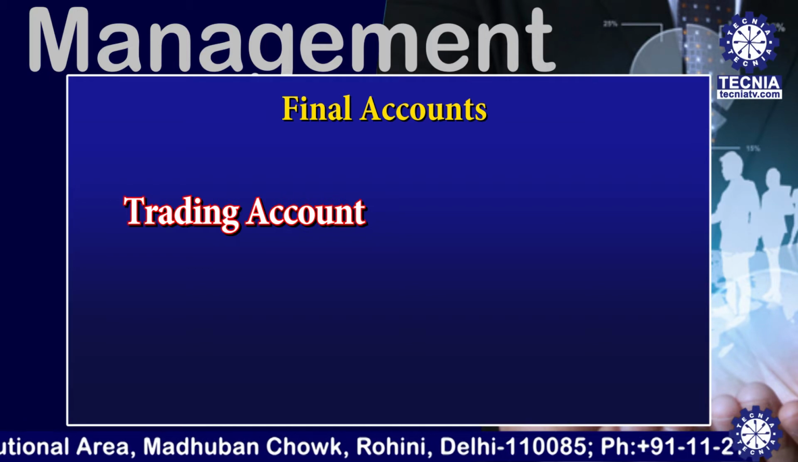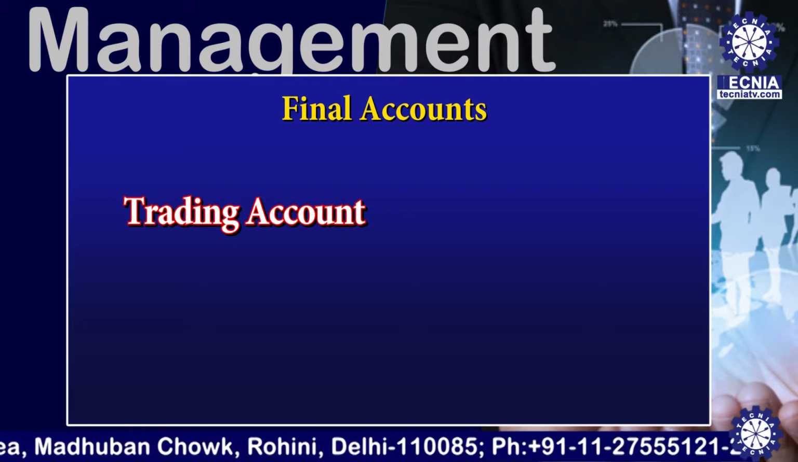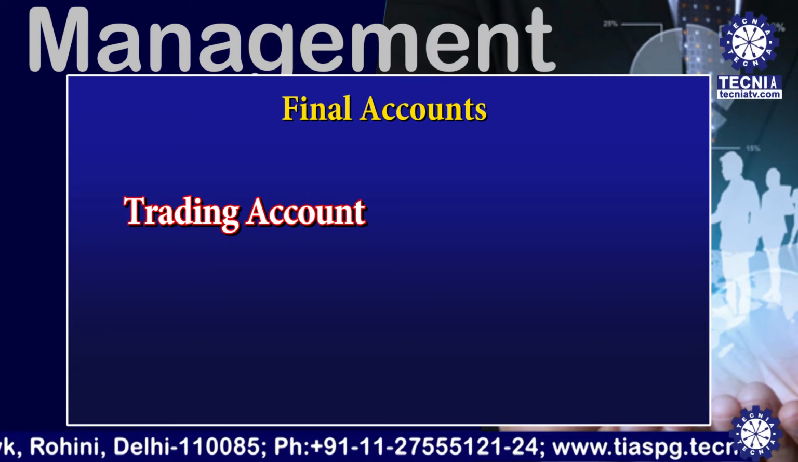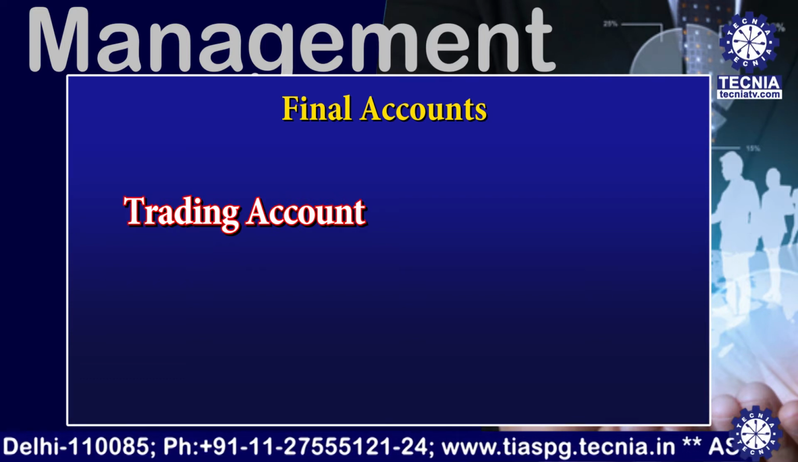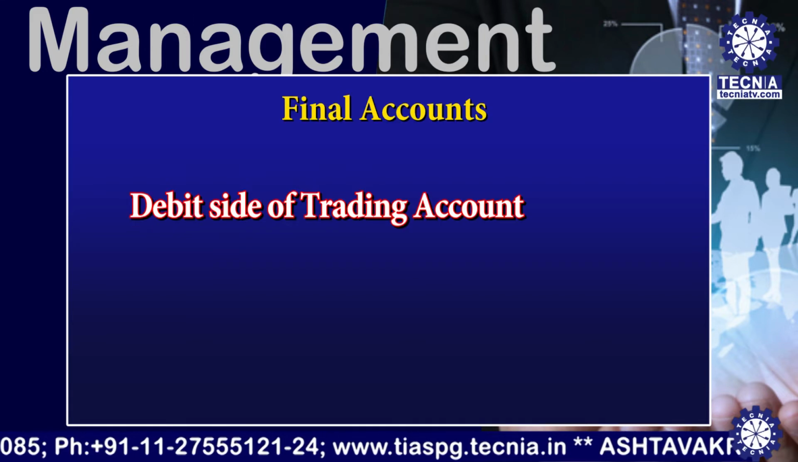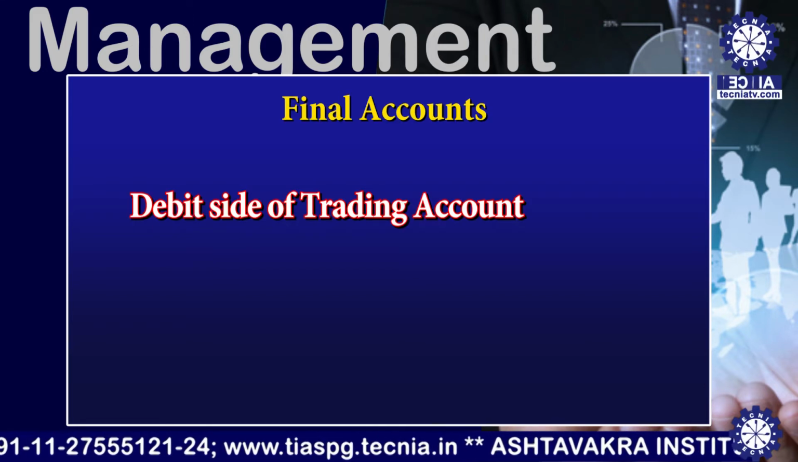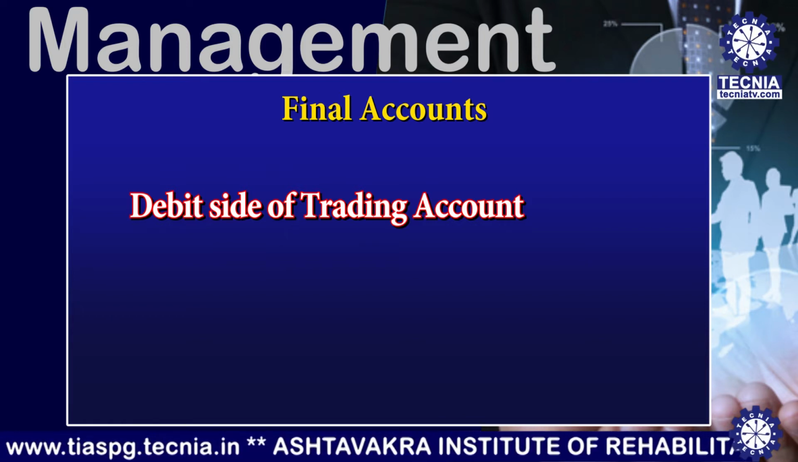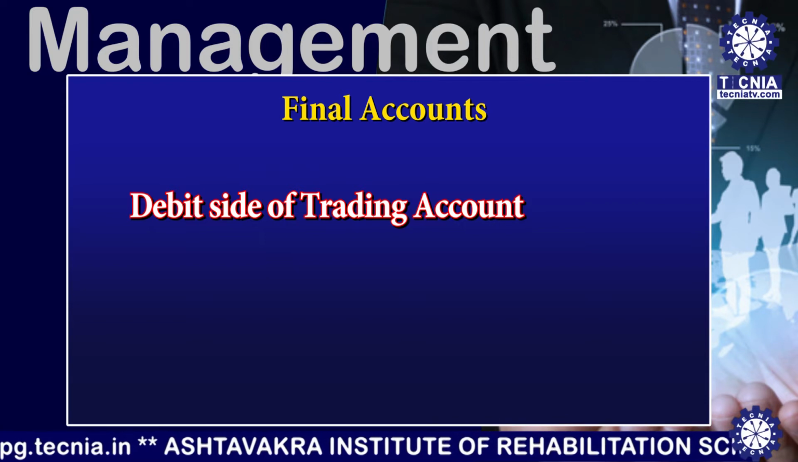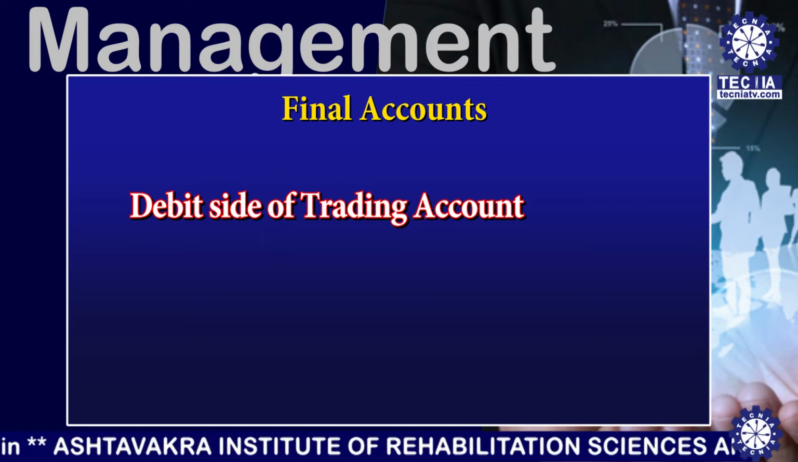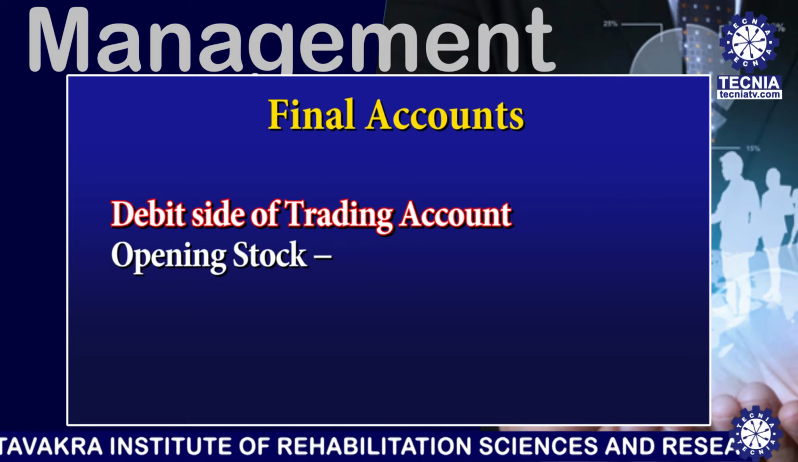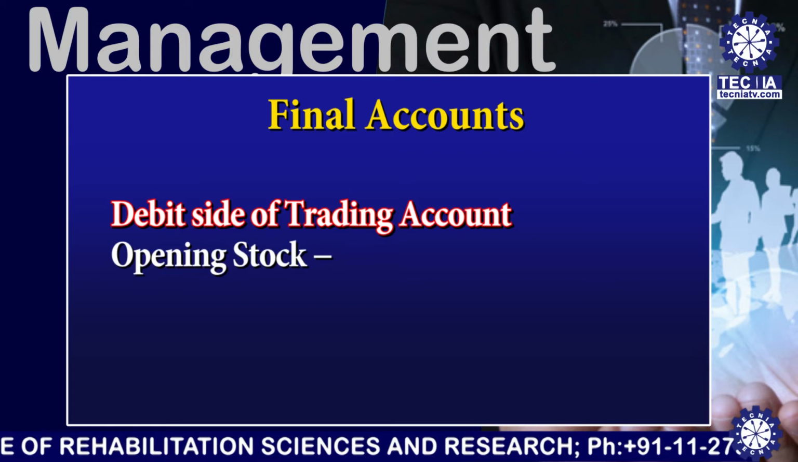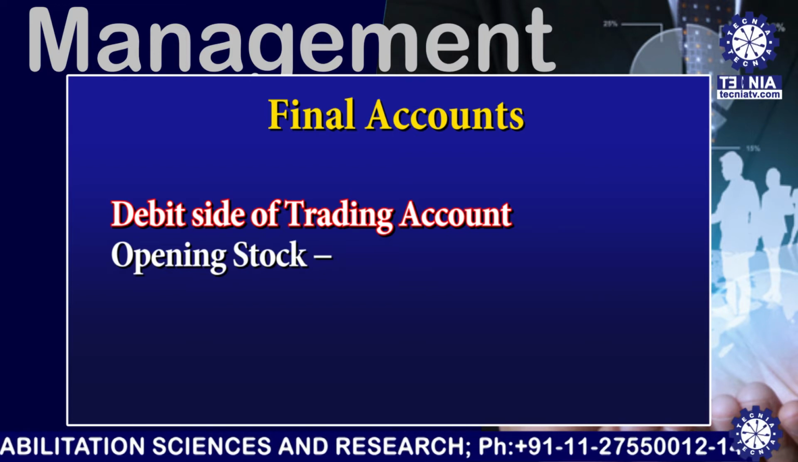First, trading account. Trading account is prepared to calculate the gross profit or gross loss of the business out of the sales and purchases for the particular accounting period. Now we will study the debit side of the trading account, or what are the items that are recorded in the debit side of the trading account. First one is the opening stock. Closing stock of the last financial year appears in the debit side of the trading account as to opening stock of the current financial year.